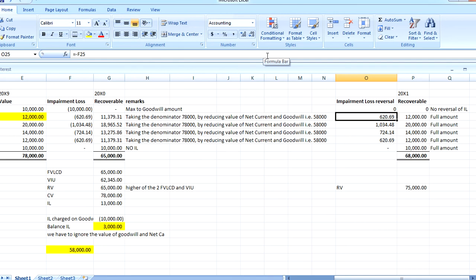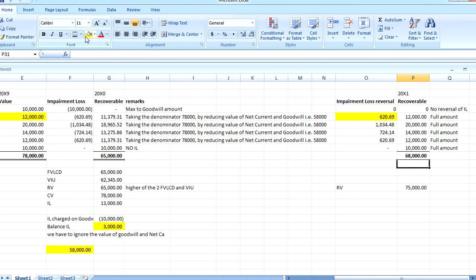Same with others. I'm marking just one. Now the recoverable amount is here, this figure plus this figure gives you the figure of the recoverable, which is your value in your balance sheet of the asset. So this way, 11,379, which was the year 20x0 figure, with the addition of reversal of impairment loss 620, gives you a total figure of 12,000. And this way our total is 68,000.